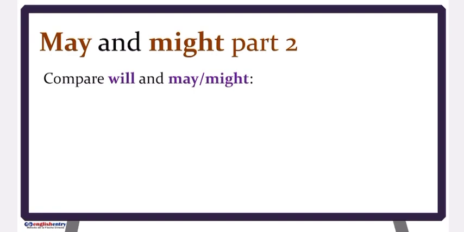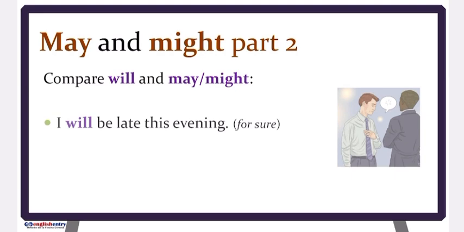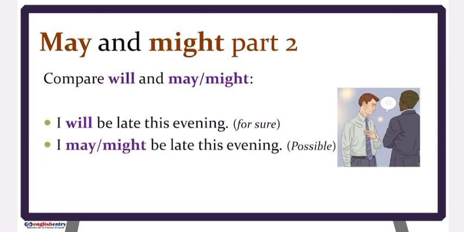Might. I will be late this evening. That is for sure. So, I am sure that I'm going to be late. I may be late this evening. I might be late this evening. Now, this is possible. Okay? In our last sentence, it is possible that I will be late. Okay, very good.